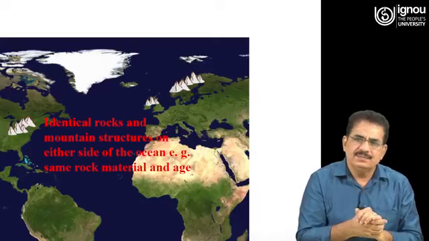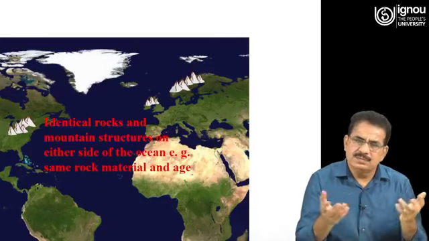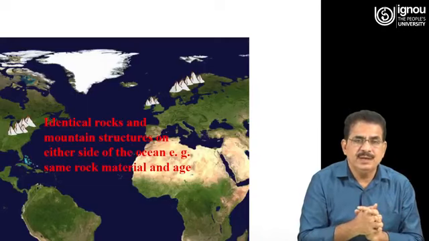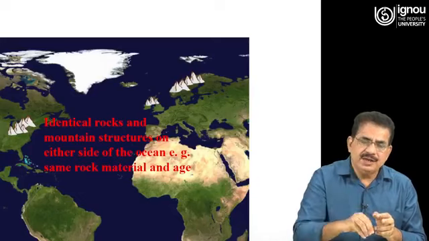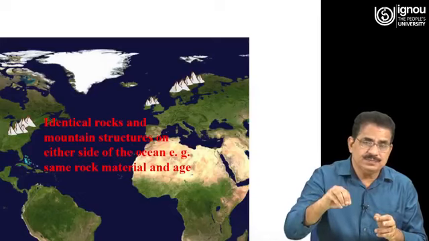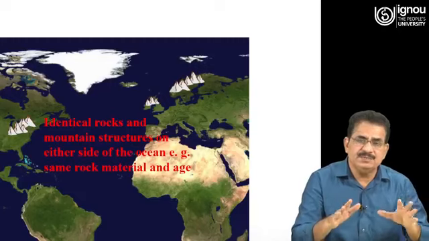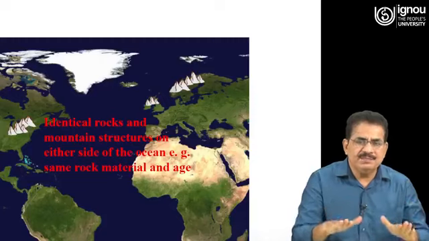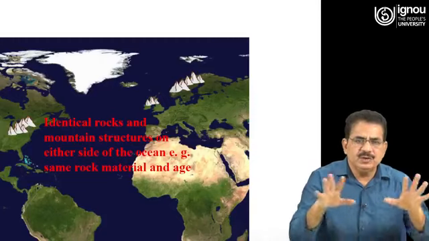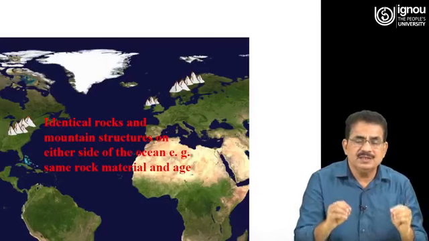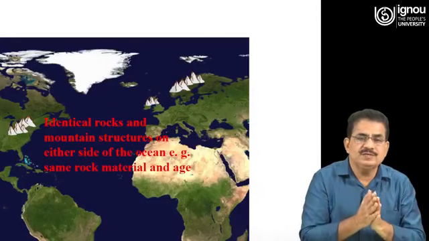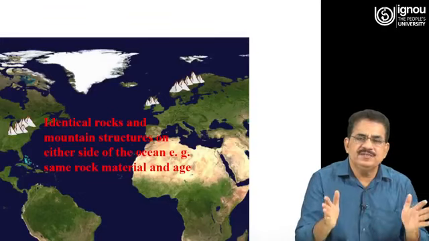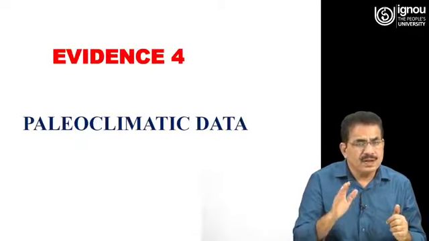You can say that they may have formed simultaneously in different locations, but it is not possible geologically. It may be possible that the same material is there, but their age is different. But the same material and the same age in two different locations is not possible, and this is only possible when these two parts were connected at some point of time and later broke away and drifted to different locations. So, evidence number 4,